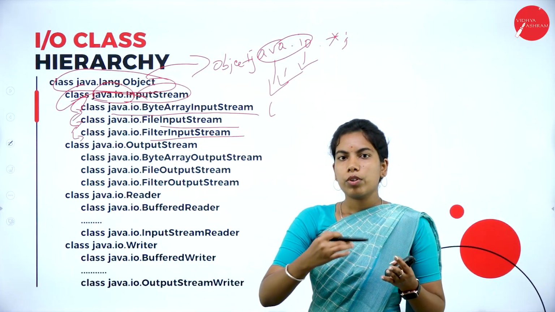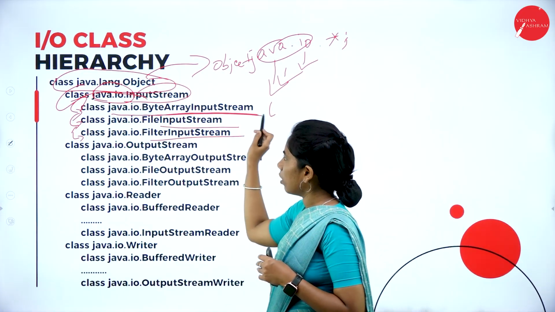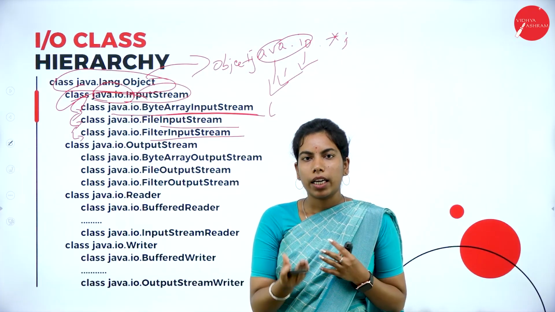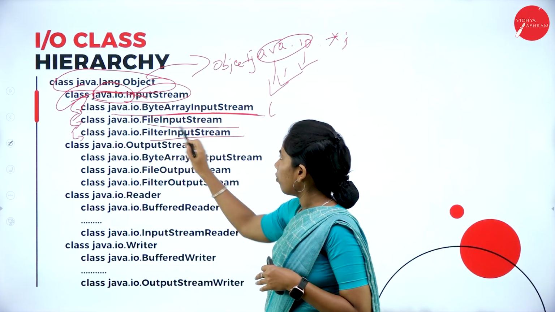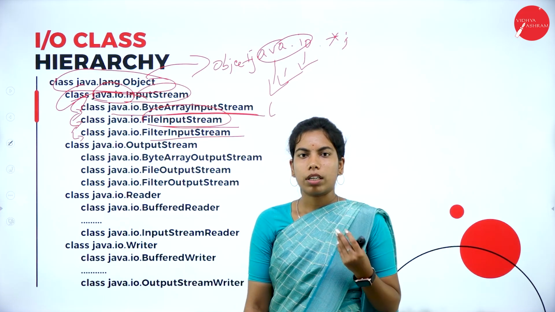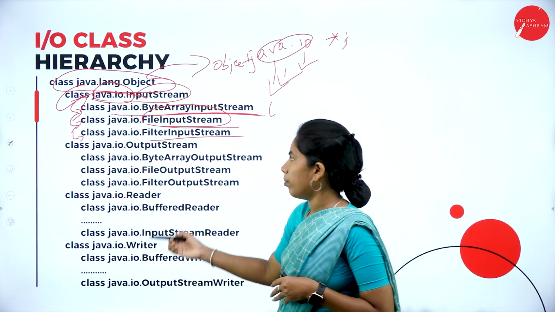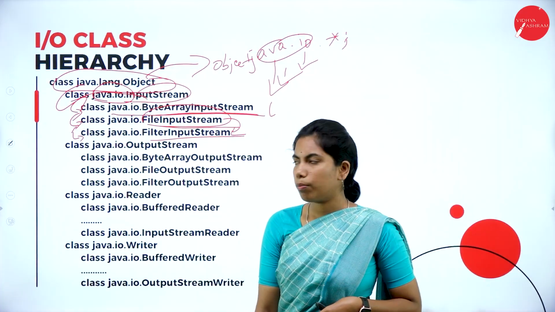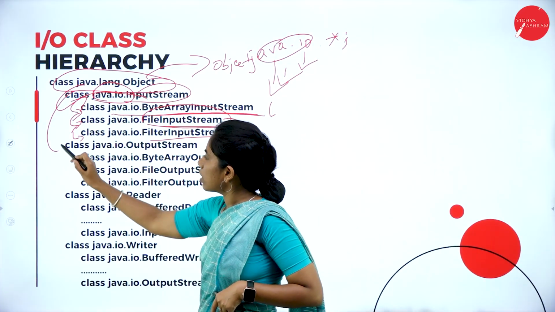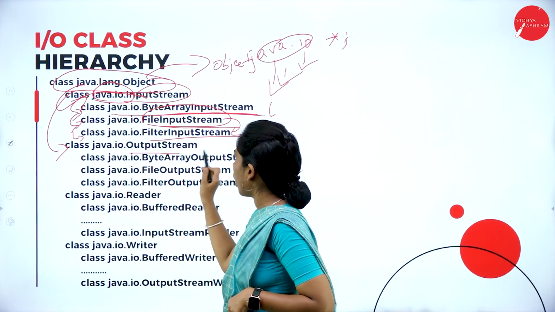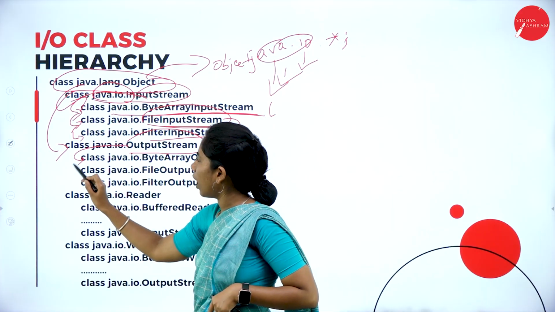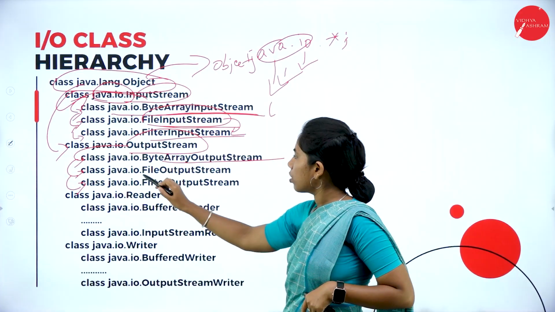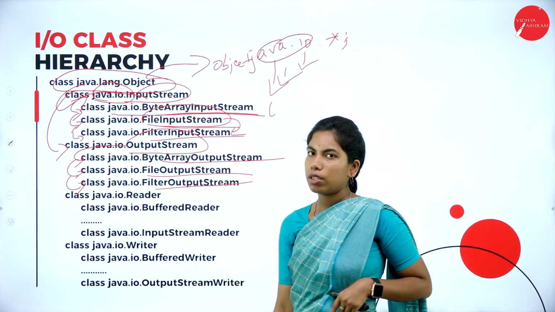These input streams belong to the byte stream. We use the byte array input stream for byte arrays. If we work on a file, or read a file, we can use the file input stream. Or we can work on a filter input stream. Coming to the second class, the output stream, under it we again have three subclasses: byte array output stream, file output stream, and filter output stream.